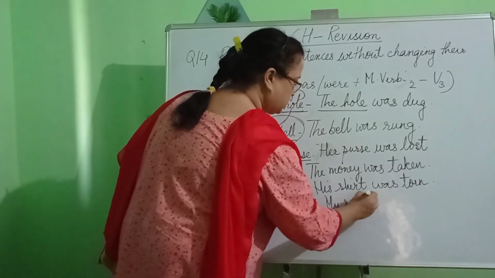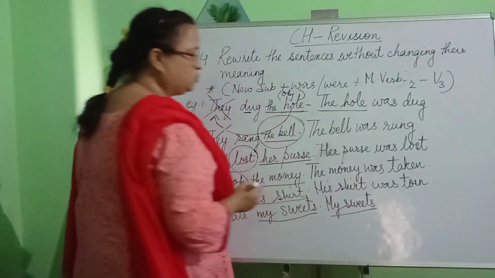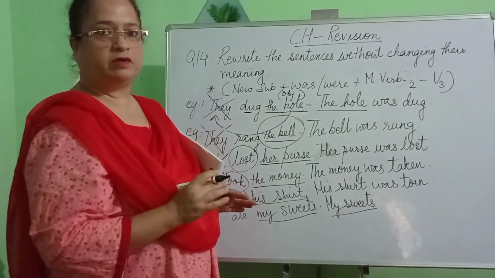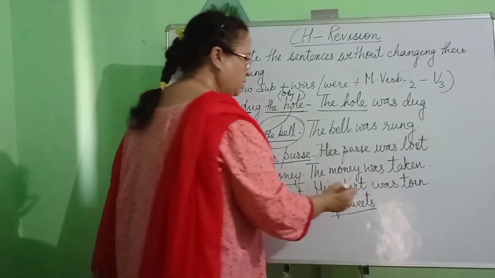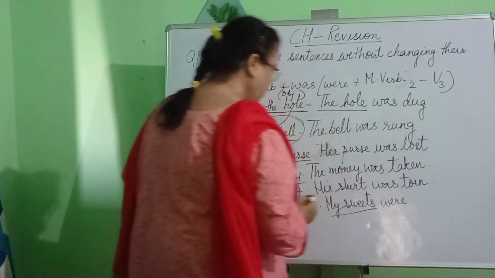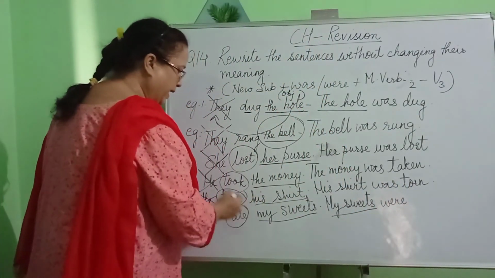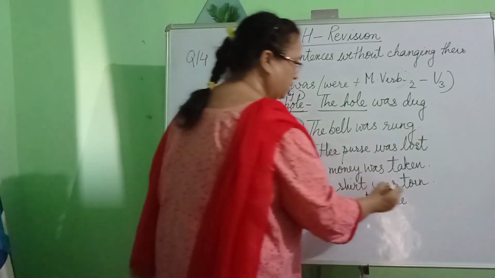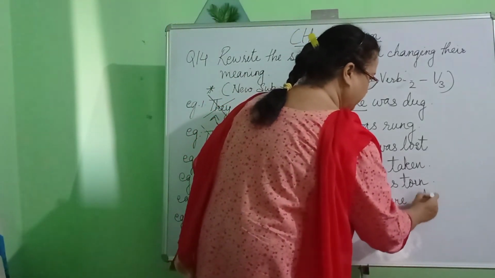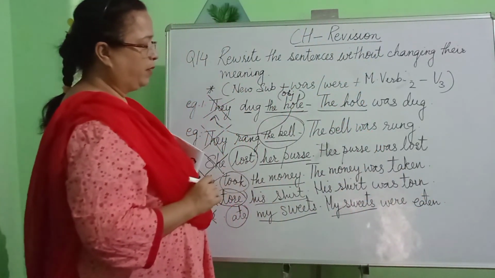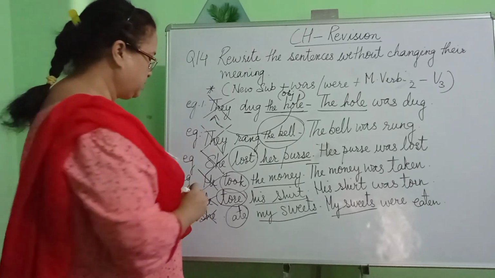My sweets. Now if you have a look at the new subject that I have written over here, this is not in the singular form, this is in the plural form. So instead of writing was, I will write were. Now what's the verb over here? Ate. That means eat, ate, eaten. They were eaten by somebody, no? So what's my answer? My sweets were eaten.